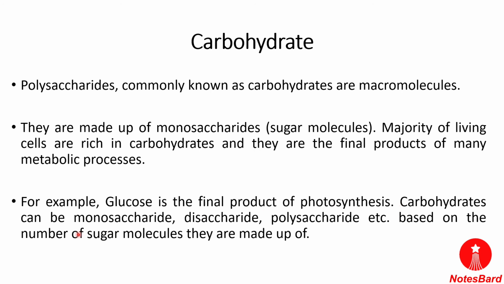It is based on the number of sugar molecules they are made up of that they are classed as monosaccharides, disaccharides, and polysaccharides. Carbohydrates are primarily produced by the plants, and they form a very large group of naturally occurring organic compounds. Some common examples of carbohydrates include cane sugar, glucose, starch, etc.